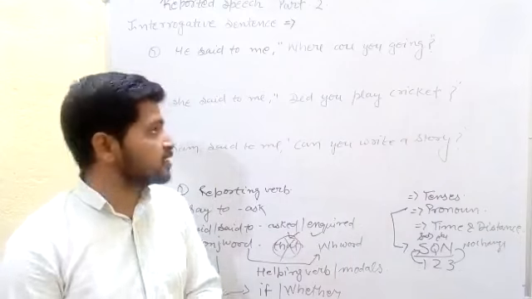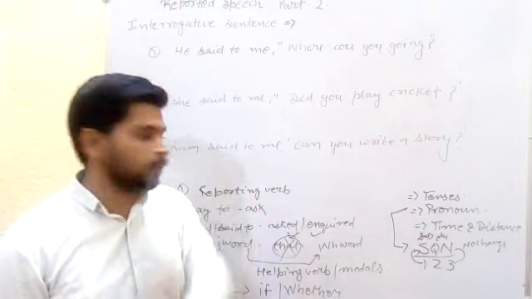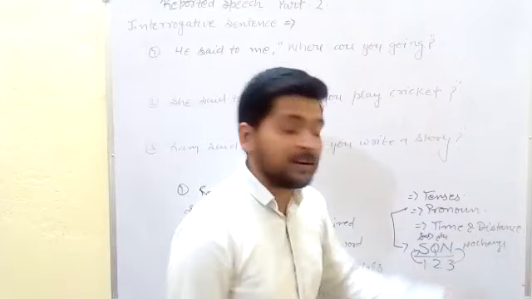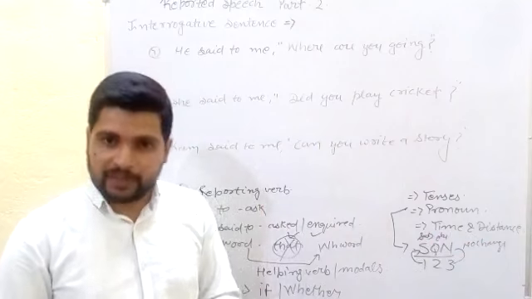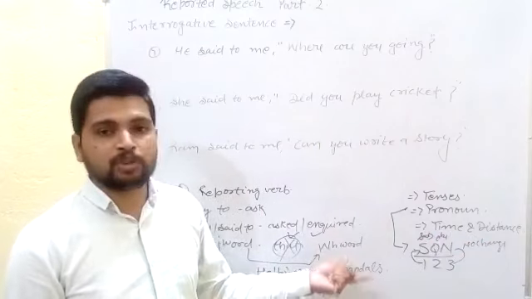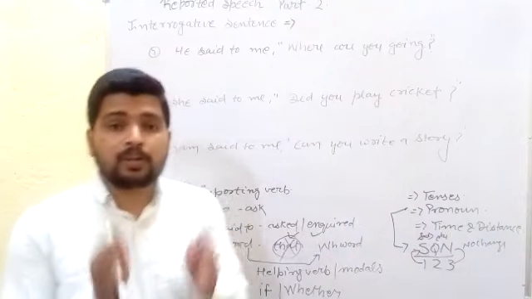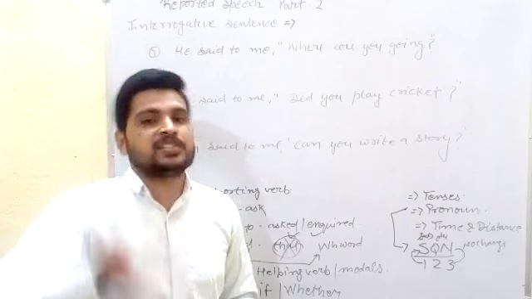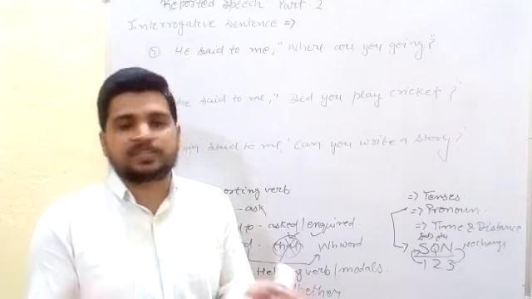Today we shall study part second, interrogative sentences, how we can change direct to indirect. And the same things here for time and distance: these, that; these, those; ago, before; today, that day; tonight, that night, and this type of very simple table you can find in any other books. So the point is this: if you have knowledge of the rules, now you can change any sentence from direct to indirect. So first of all, learn the rules, it's very easy.